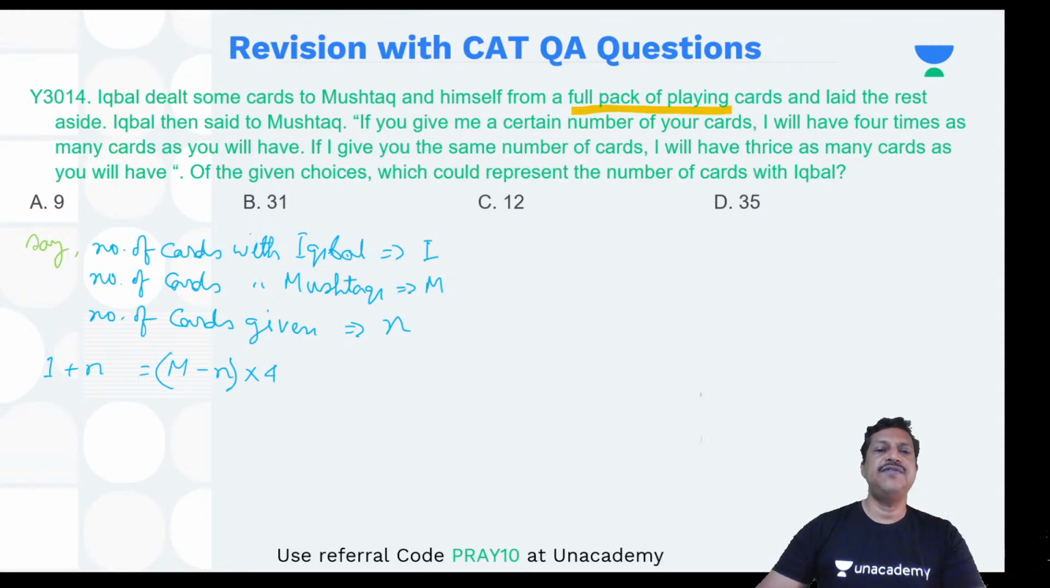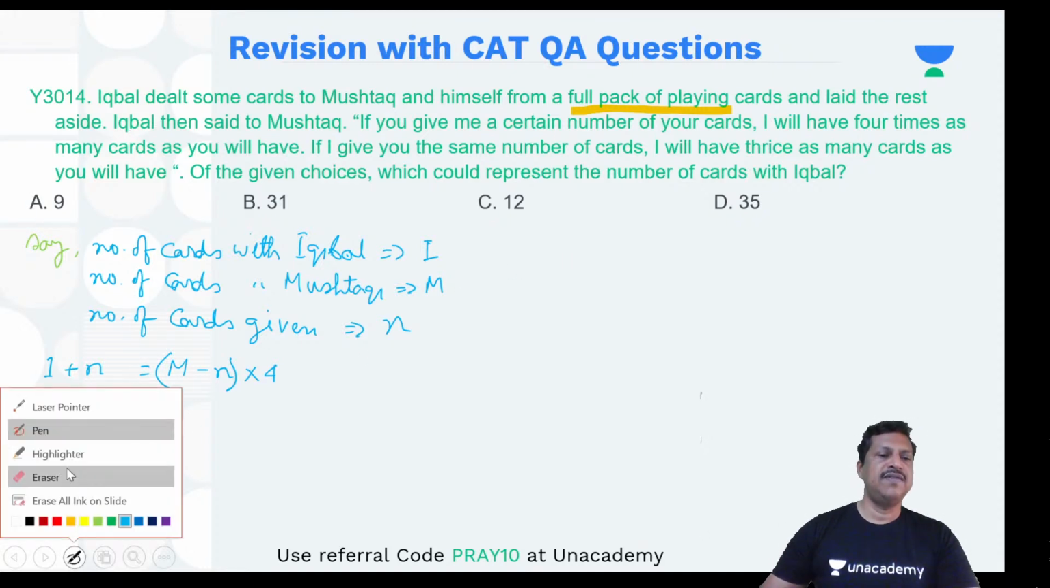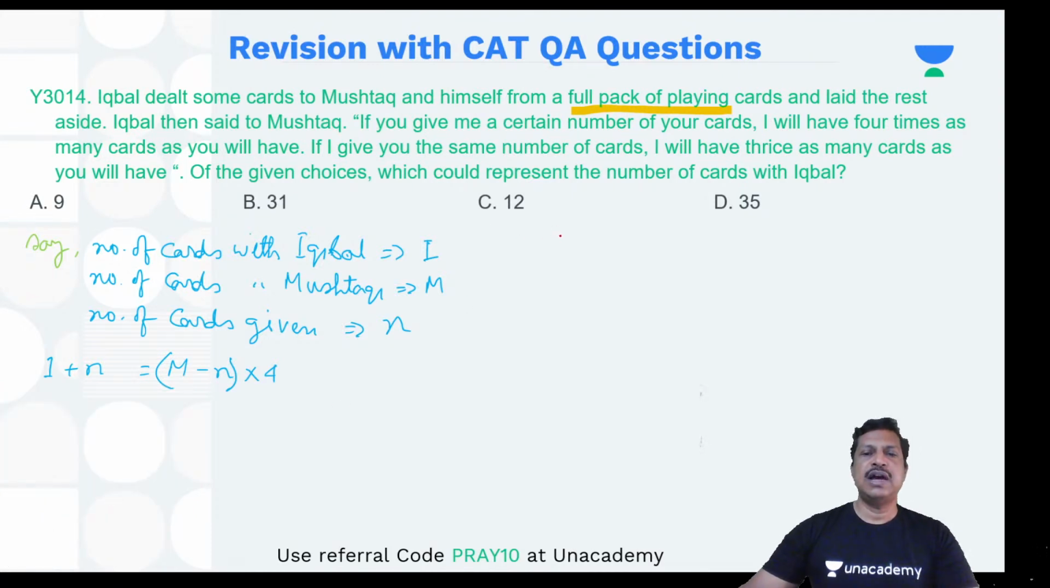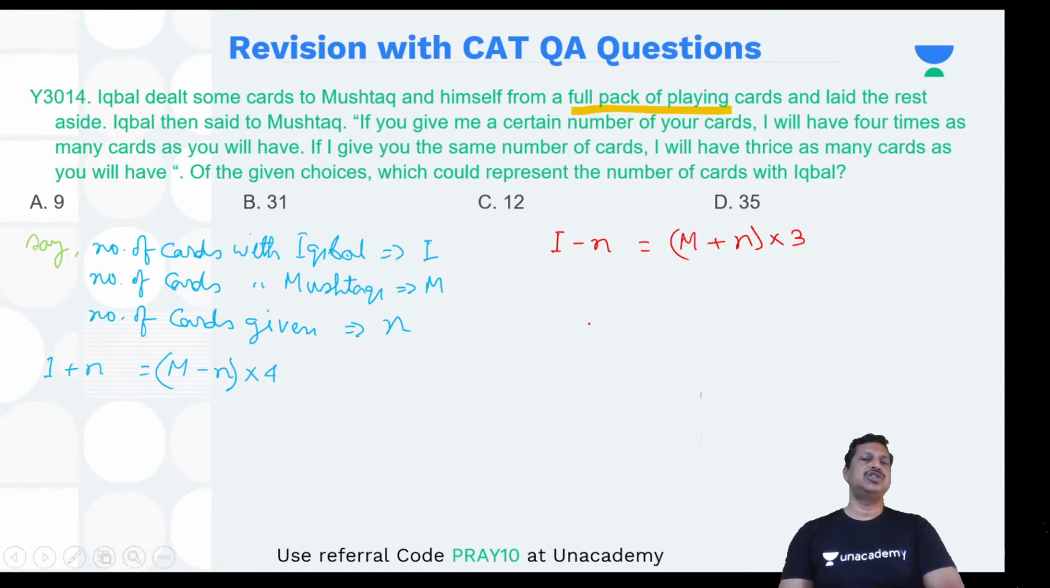And the other condition is if I give you the same number of cards, I will have thrice as many cards as you will have. That means if Iqbal gives n number of cards, the number of cards with Iqbal will be I minus n, and this is nothing but 3 times the number of cards with Mustaq plus n. Iqbal has given the same number of cards. So these are the two relationships.